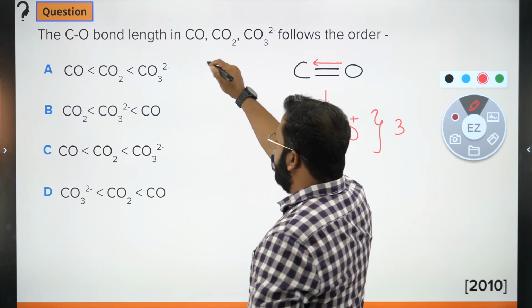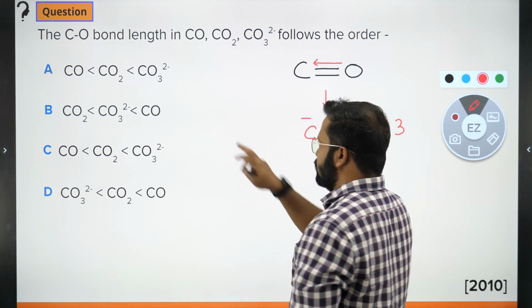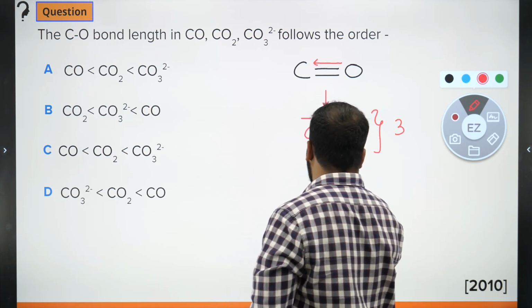Okay, C double bond, carbon oxygen, CO2.